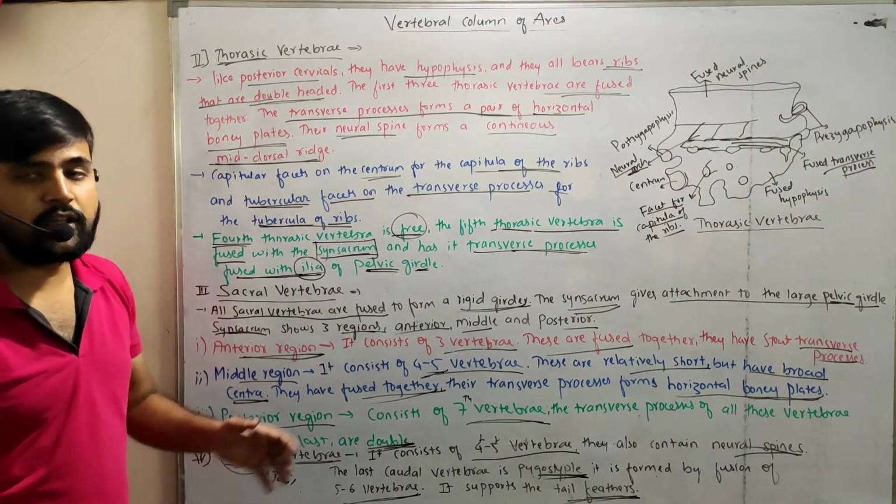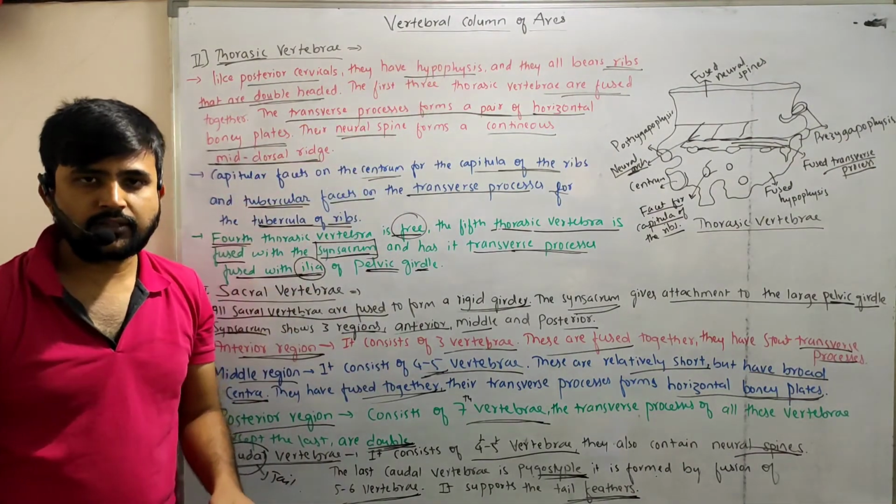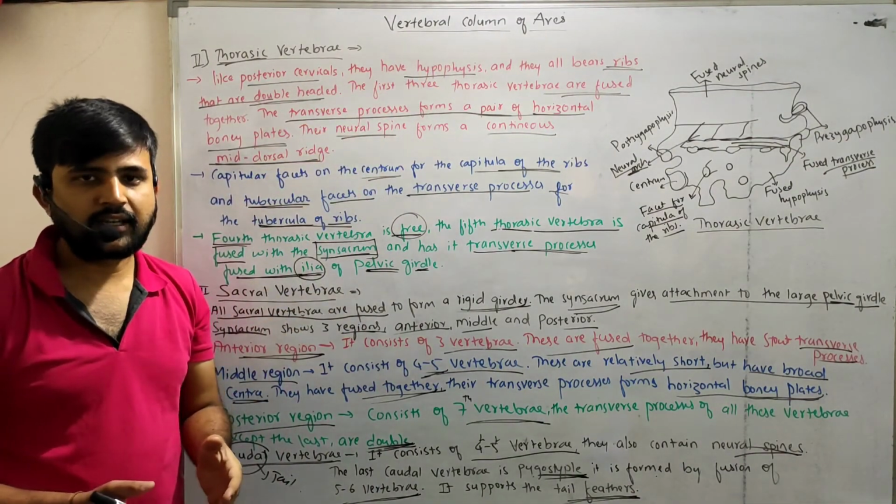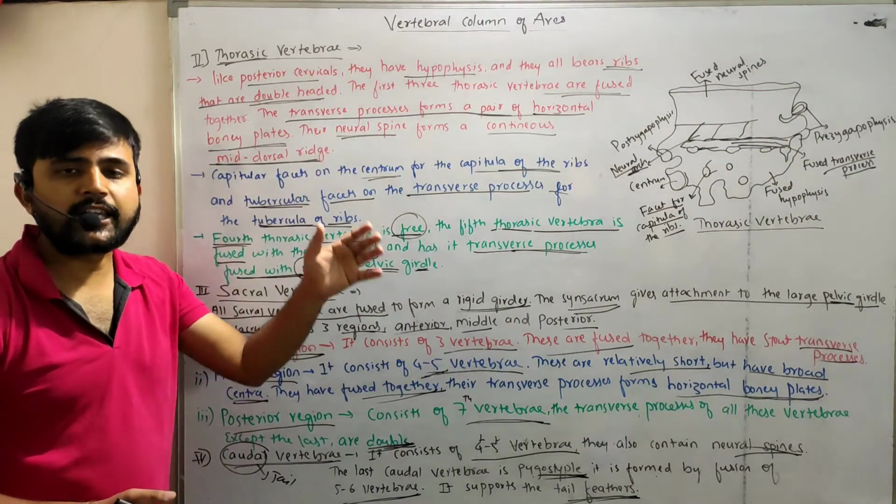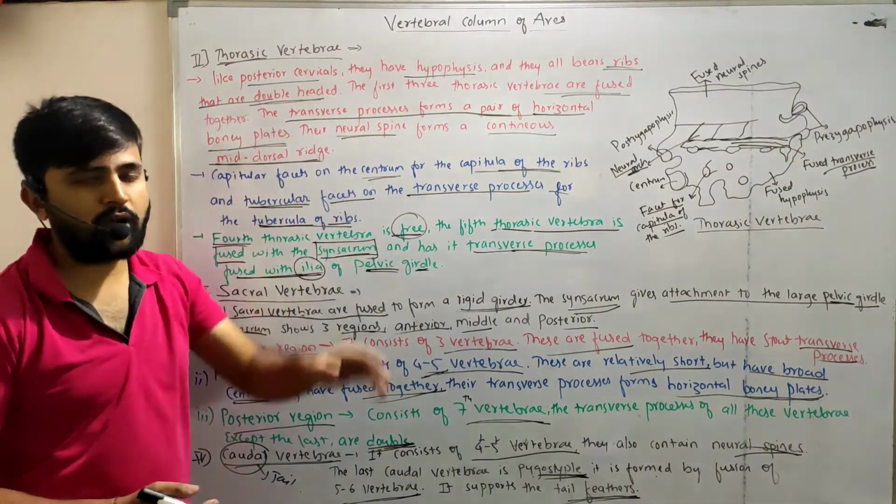So this regards the vertebral column of the birds, which is divided into 4 regions, right? So this is all about the explanation of the vertebral column of the birds.